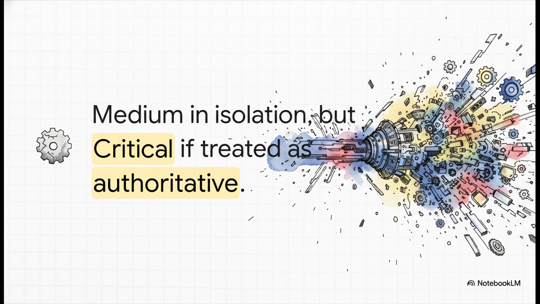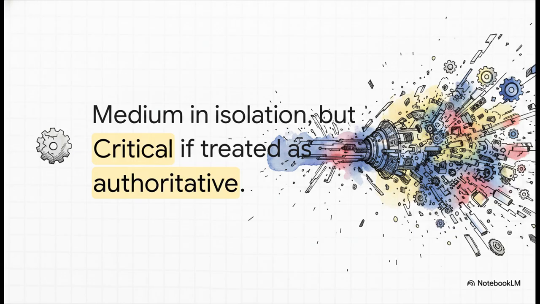Now, for the security engineers and red teamers watching, pay close attention to how we signpost the severity here. The playbook specifically notes that a model failing to correct a factual error is only a medium severity finding in isolation. But it instantly becomes a critical finding in deployments where that model's output is treated as authoritative.